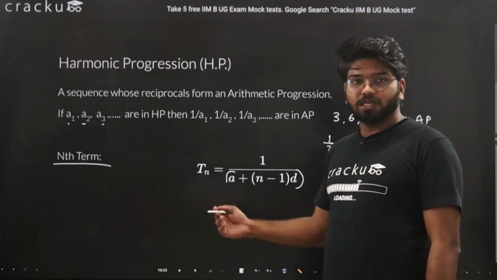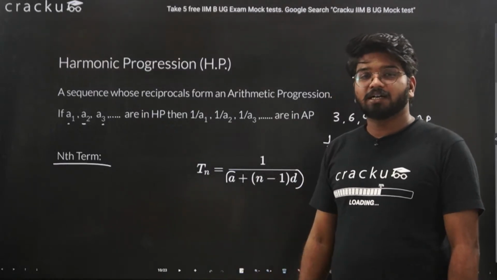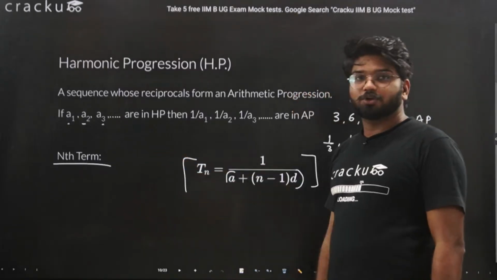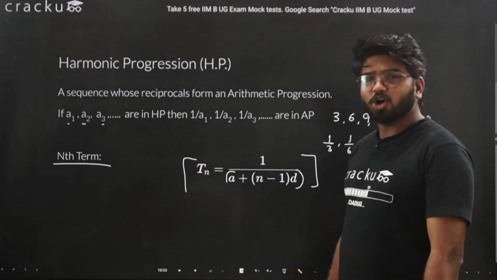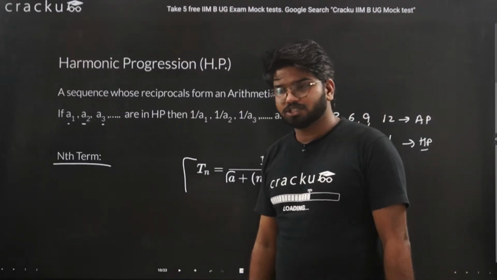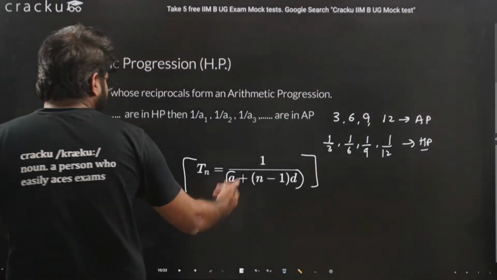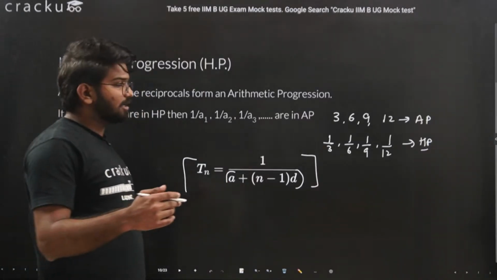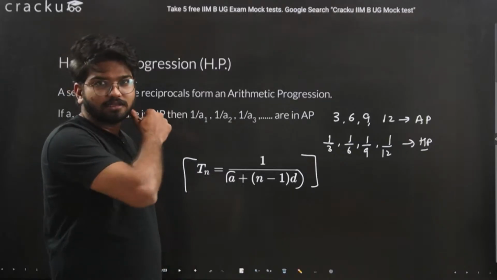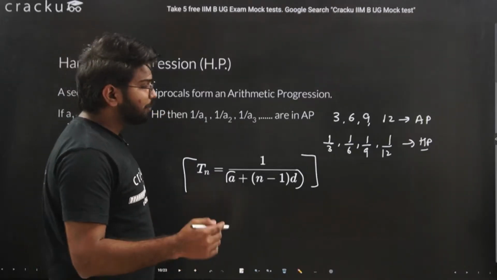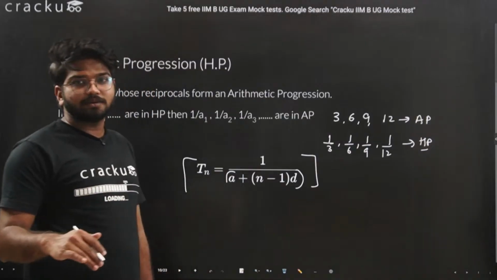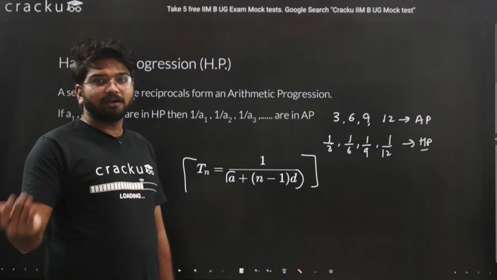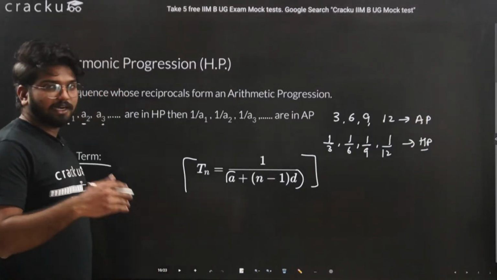If you put this into the denominator with 1, then it will become the nth term for a harmonic progression. That is all there is in harmonic progression. There is nothing much to understand. I would not surely say that they are inversely proportional, but if you take the reciprocal, then harmonic progression will become an arithmetic progression, and vice versa.